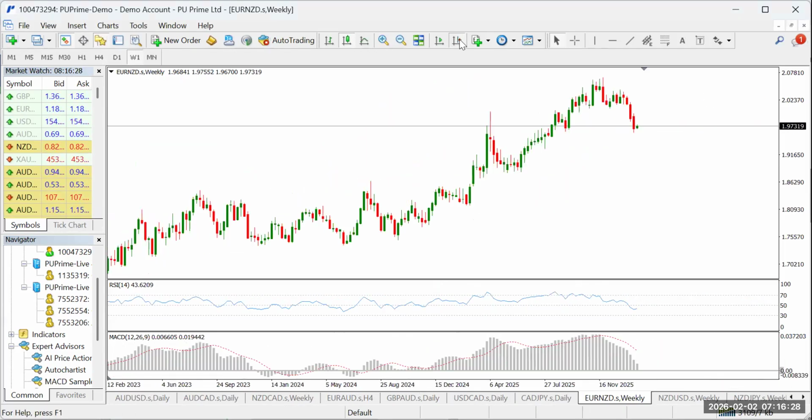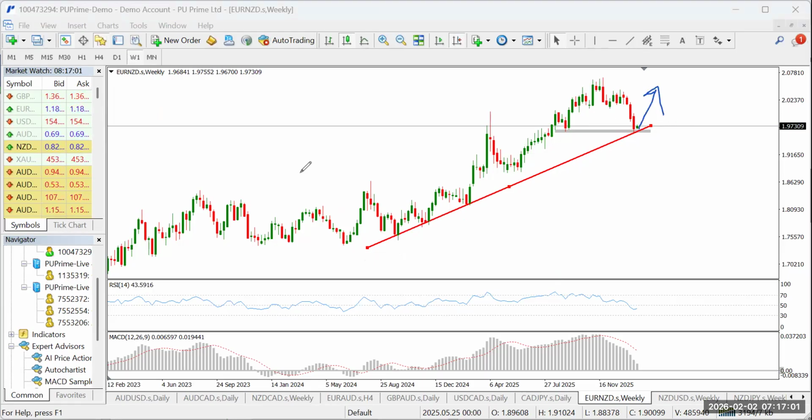Now, I'll start with the Euro NZD. This is Euro NZD on the weekly time frame. Price closed at a support zone last week Friday, and also you can clearly see the formation of an upward moving trend line at that zone. So here we have two valid reasons to look for a bullish movement on this instrument. One, we have the trend line that is moving up, and we have the support. Technically, we have a bullish outlook on the Euro NZD.